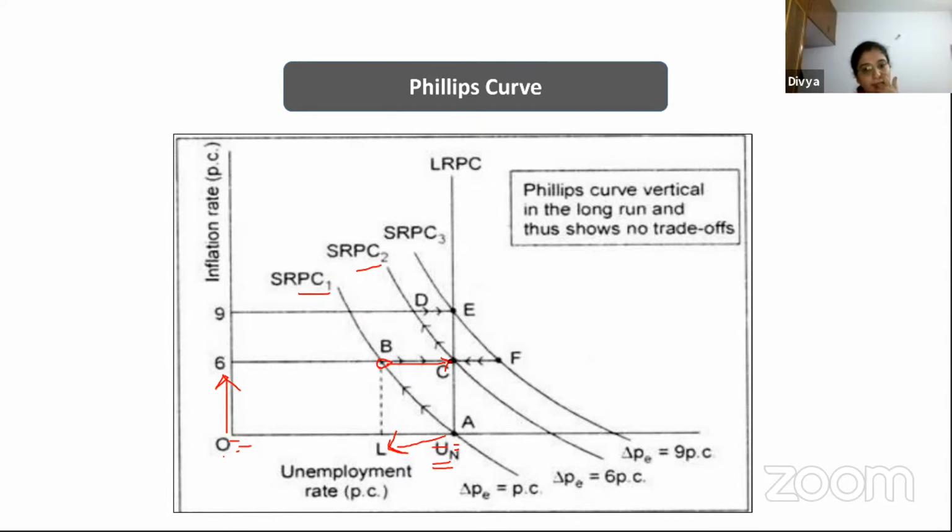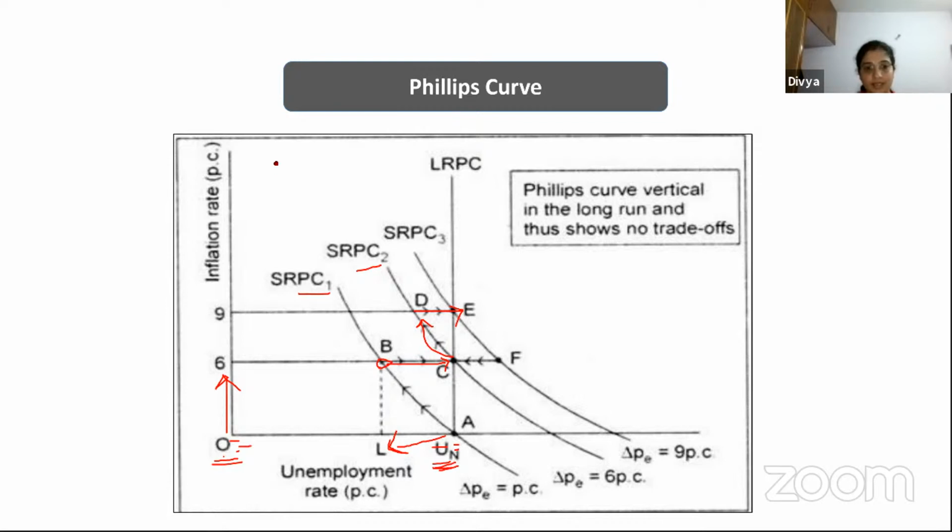And when they know that the inflation is going to be much higher, it will push up again to point E. So this is what happens in the long run: there will be a higher inflation rate and the natural rate of unemployment.